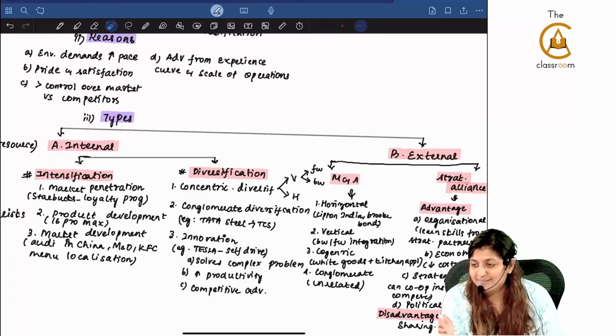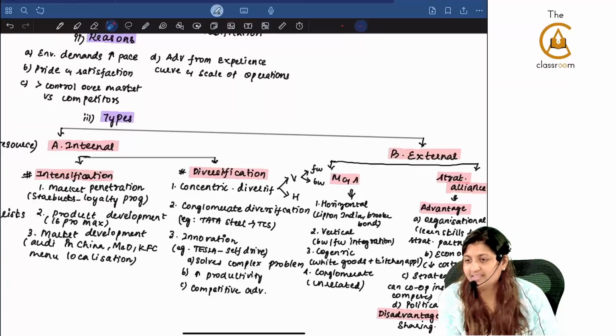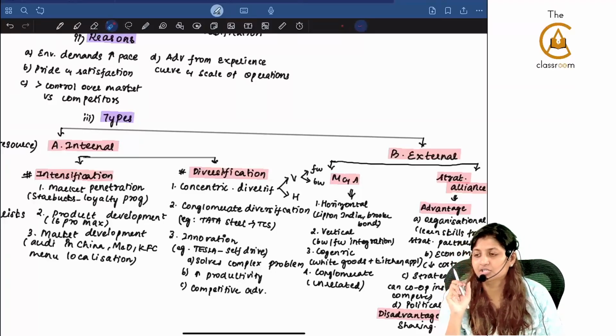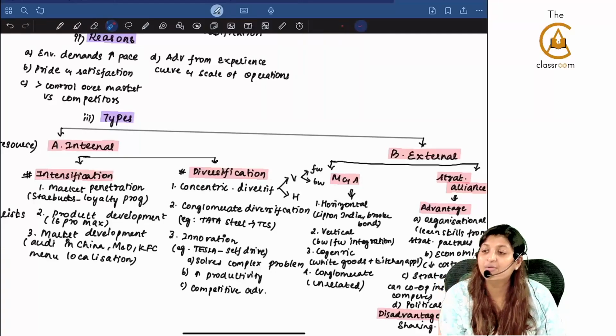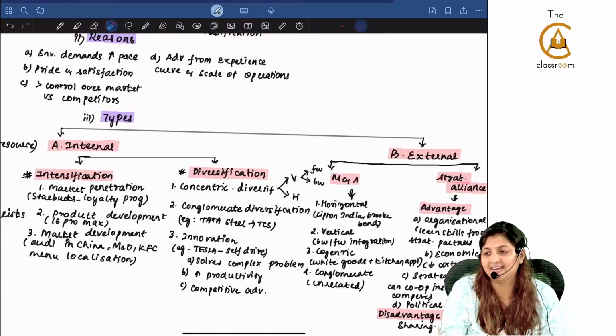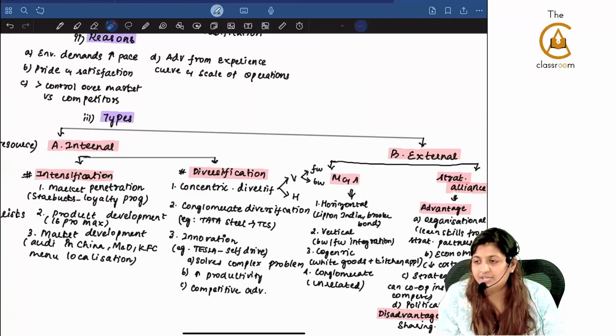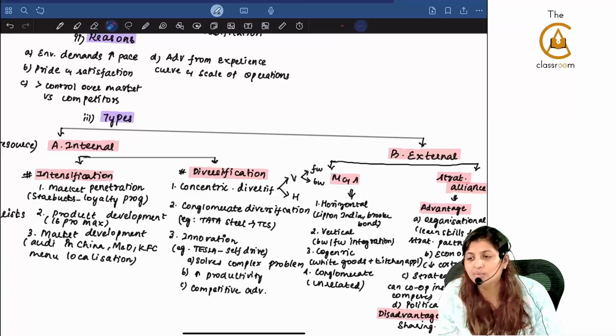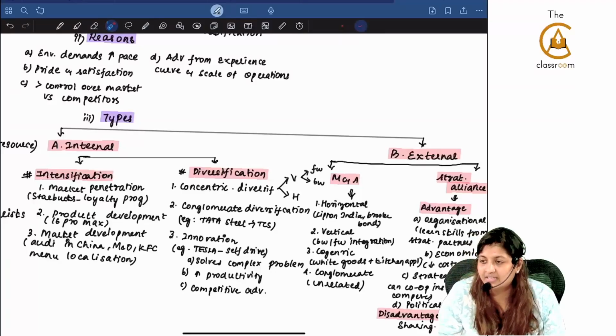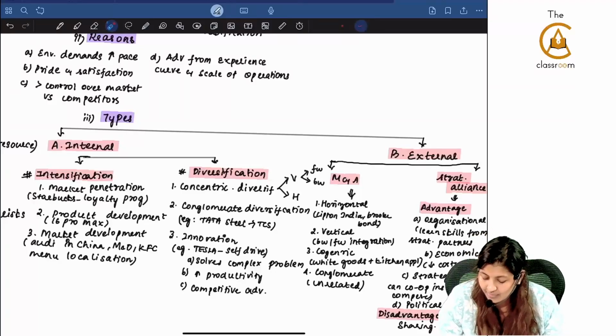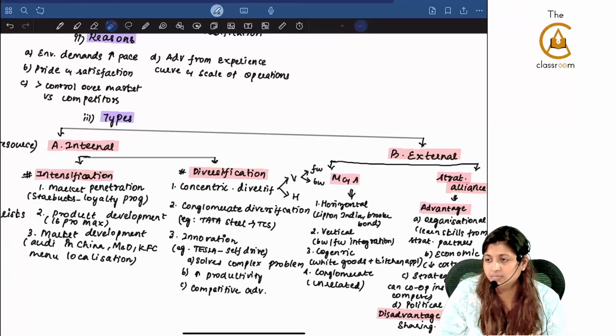Coffee bean manufacturer having a cafe, that is a forward merger. Paramudur Chole going for farming practices, that is backward merger, because he's going behind in the value chain. Whether he's moving away from the customer or towards the customer is going to decide whether it is forward or backward merger.